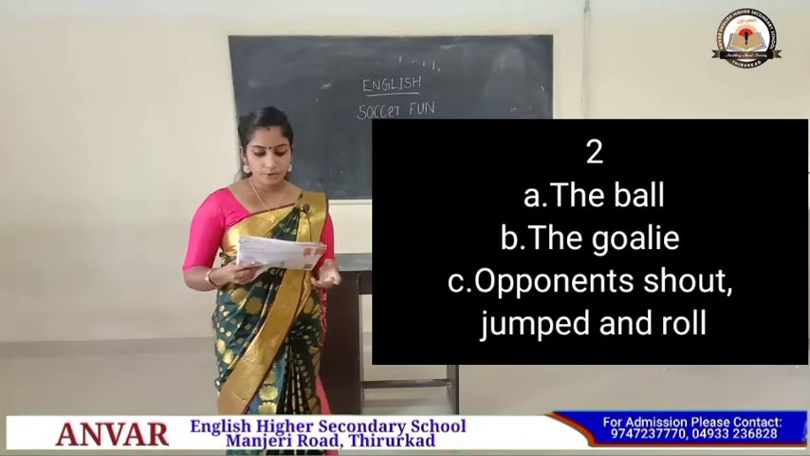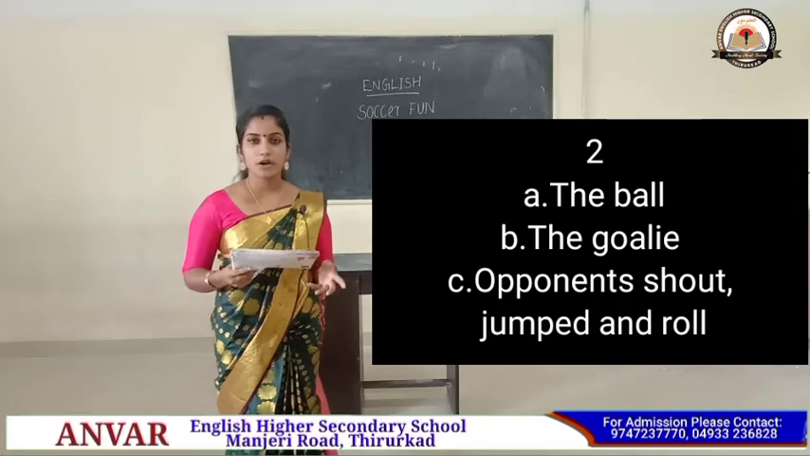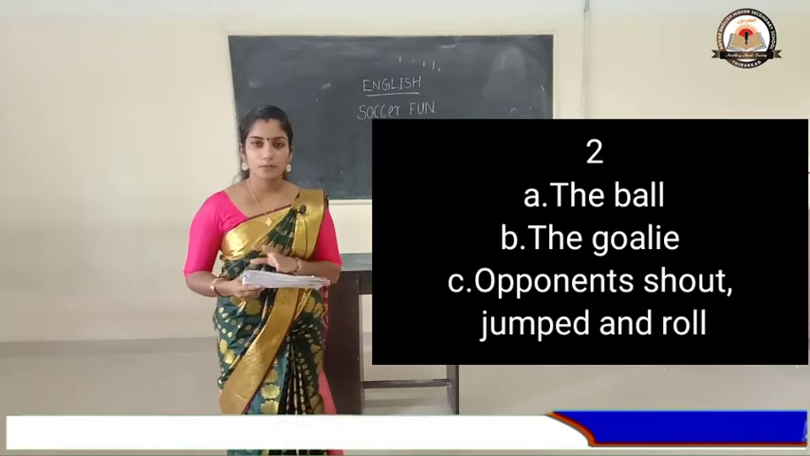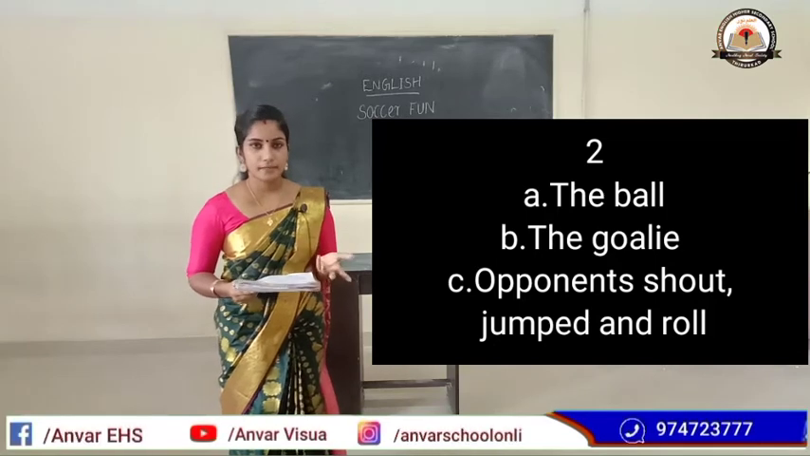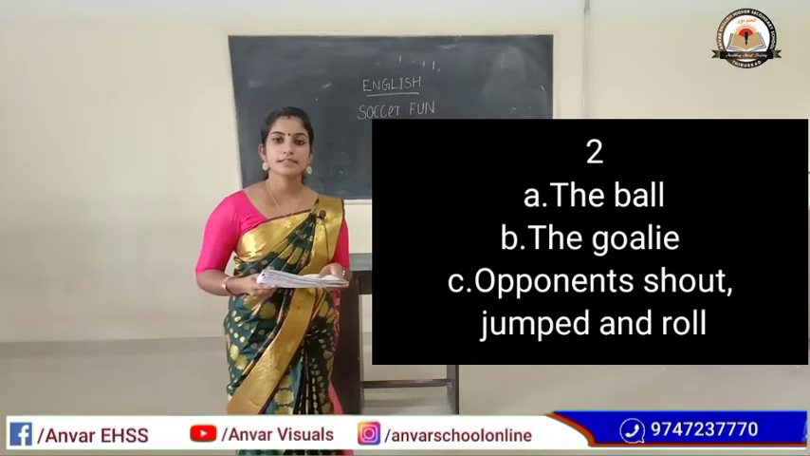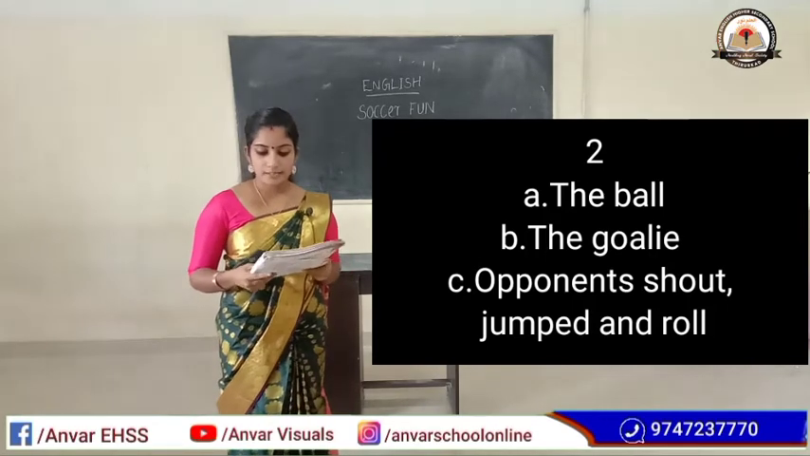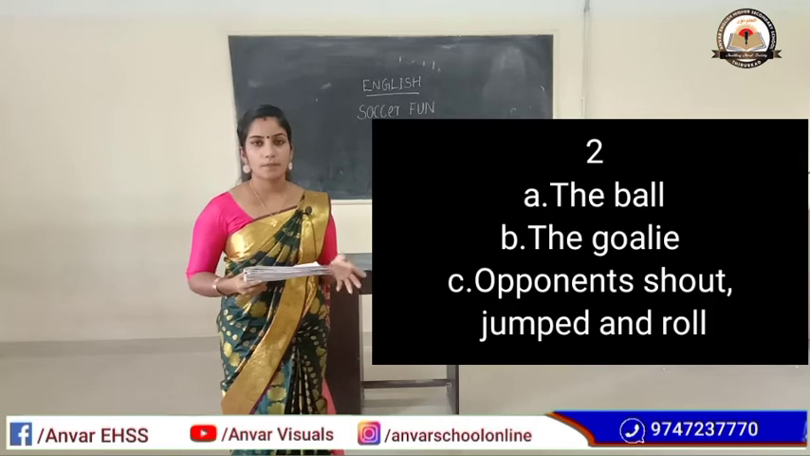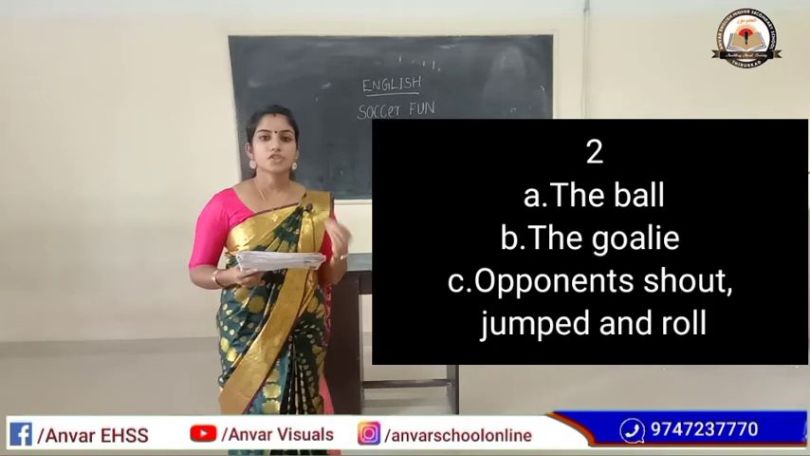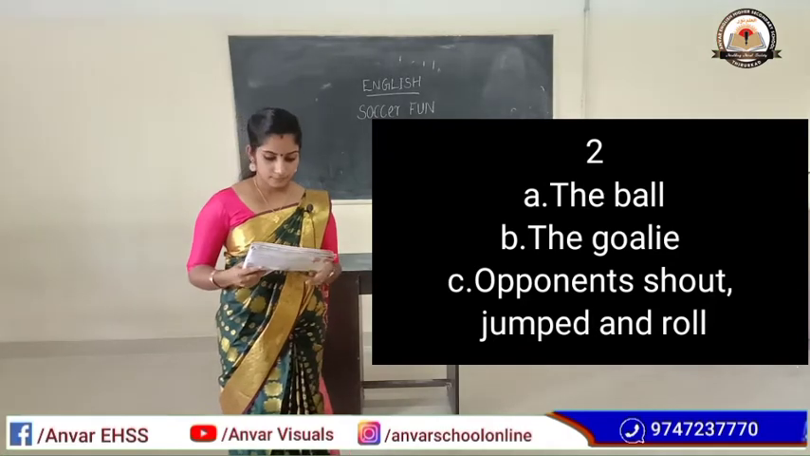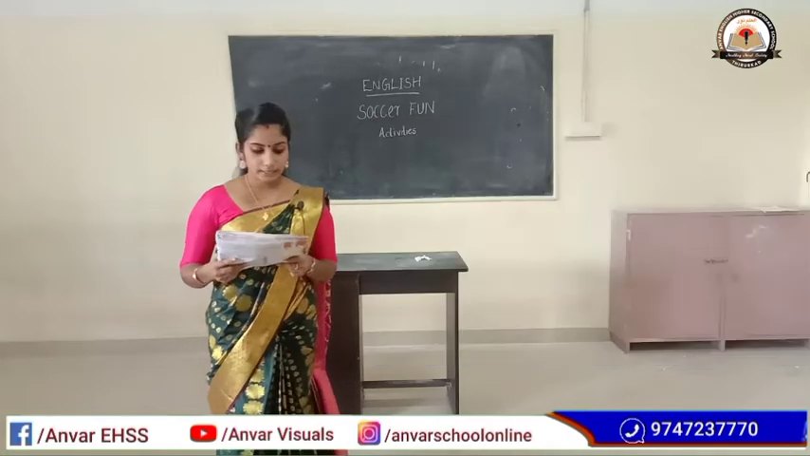C. How do the opponents react to the goal missed? When the goal is missed, what is the reaction of the opponents? Yes, opponents shout, jump and roll. That is the answer. Then look at the third question.